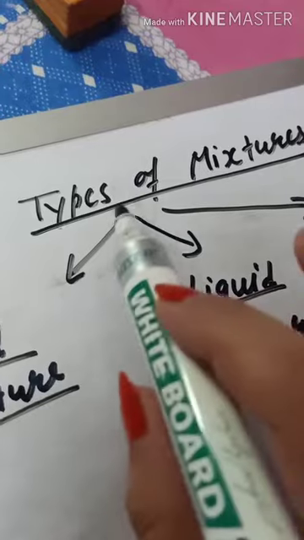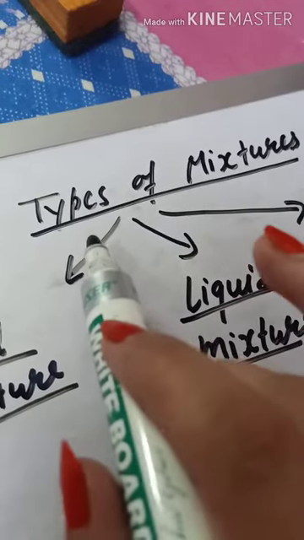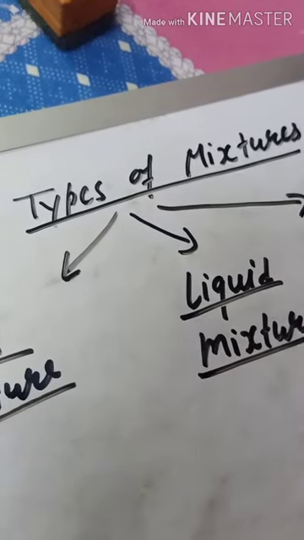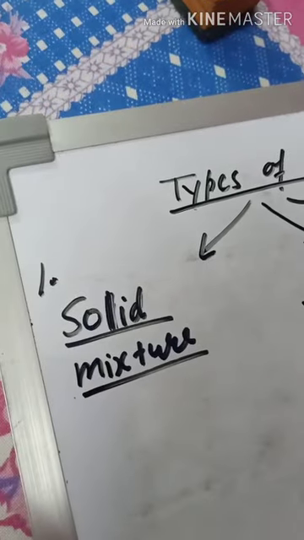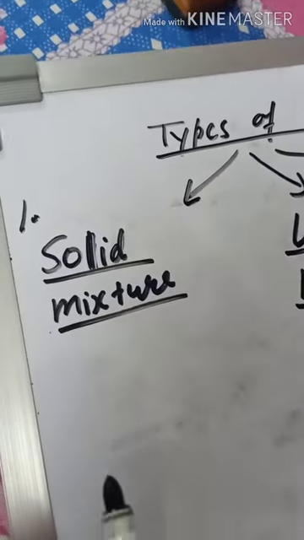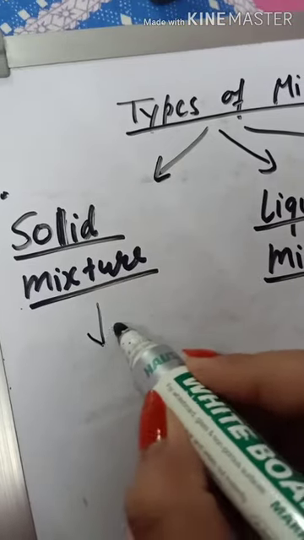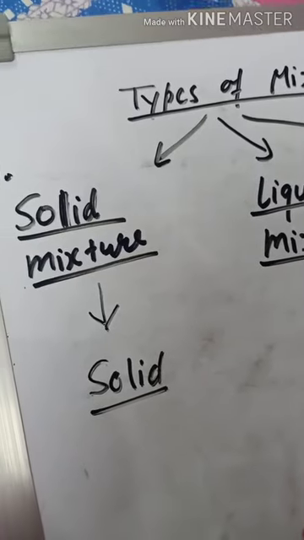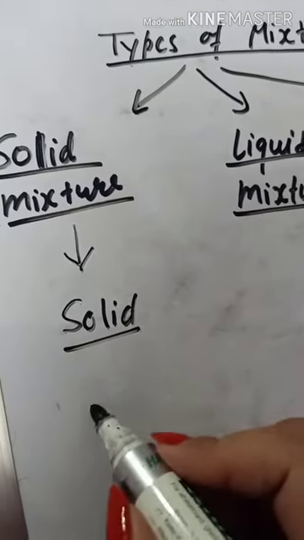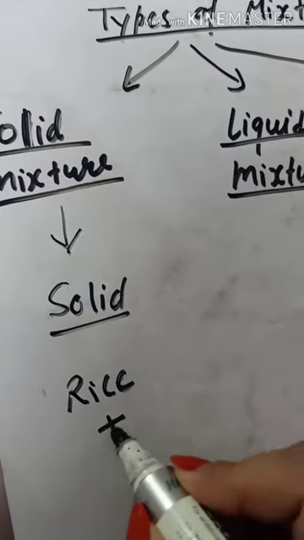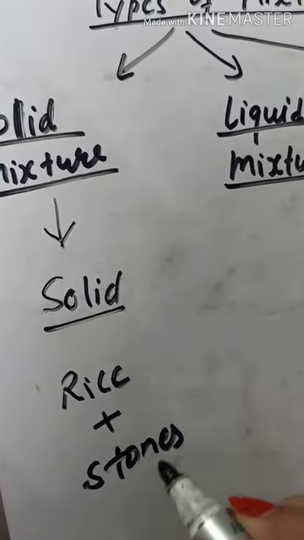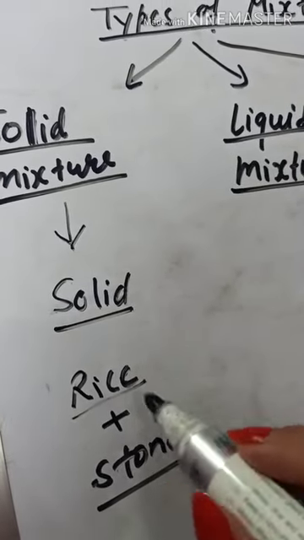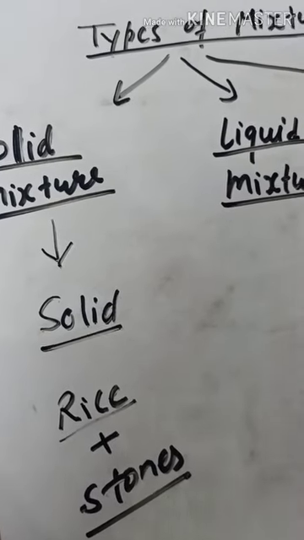Next topic is types of mixtures. On the basis of state of components of mixture, mixtures are of many types. The very first one is solid mixture. In case of solid mixture, all the components present are in solid state. An example of solid mixture we have like mixture of rice and stones. This is solid mixture because both rice and stones are solid in state.